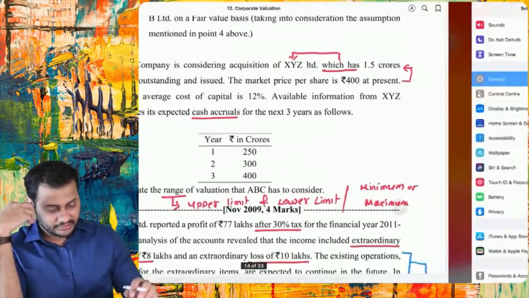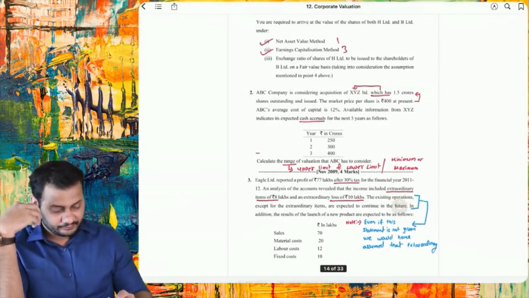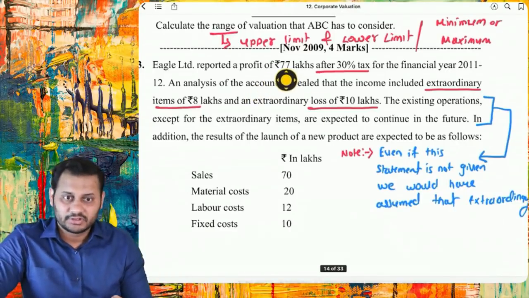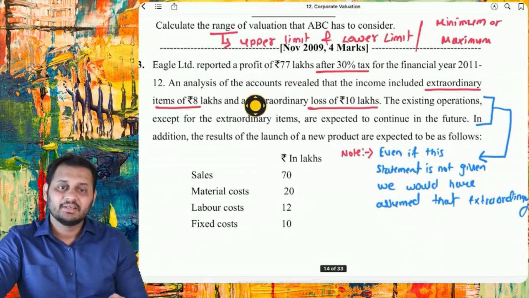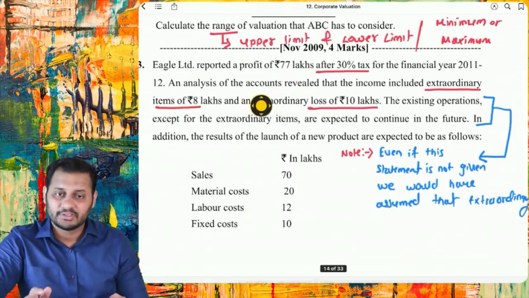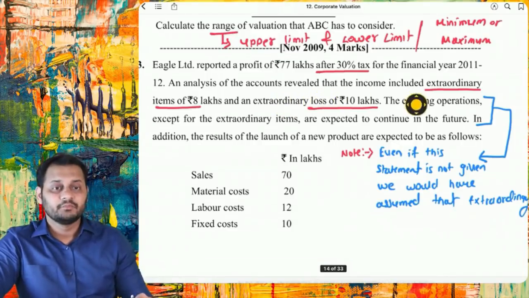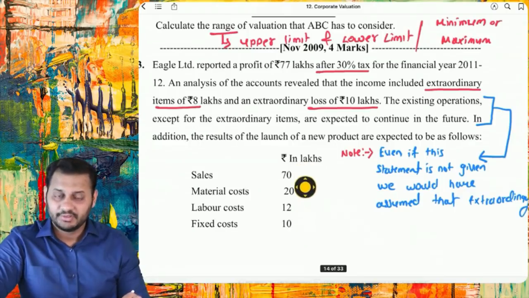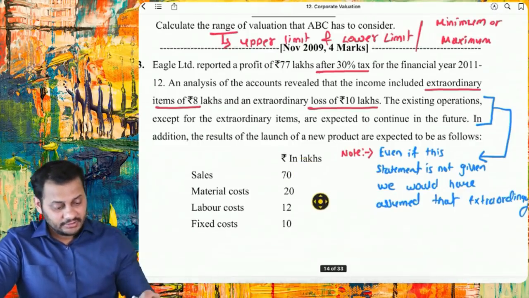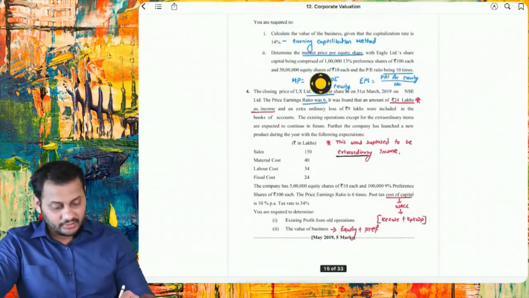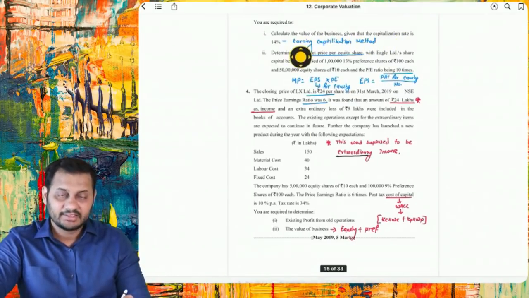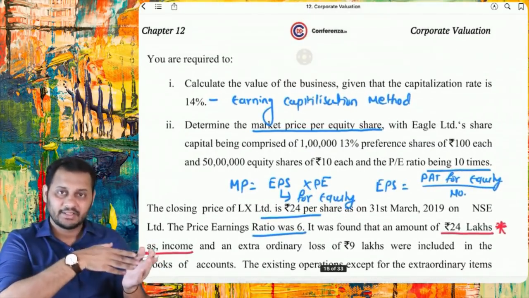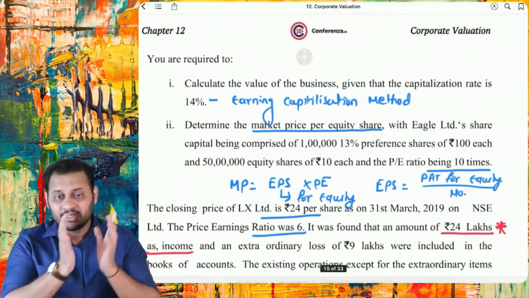Coming to question number 3. Question number 3 and question number 4 are almost the same. In this question, the profit after tax of 77 lakh was given to you. And then they said that two extraordinary items of income and expense were included. Then they gave you one additional detail regarding the new project: sales, material cost, labor and fixed cost. And in the end, they asked you to calculate the value of the business, given that the capitalization rate is 14%. When they clearly say that you have to calculate the value of the business using this capitalization rate, that means we have to use the earnings capitalization method.